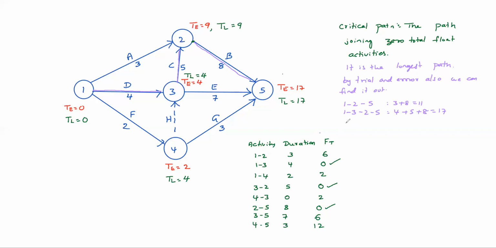Another path is 1-3-5: 4 plus 7, 11 days. Another path is 1-4-3-5.